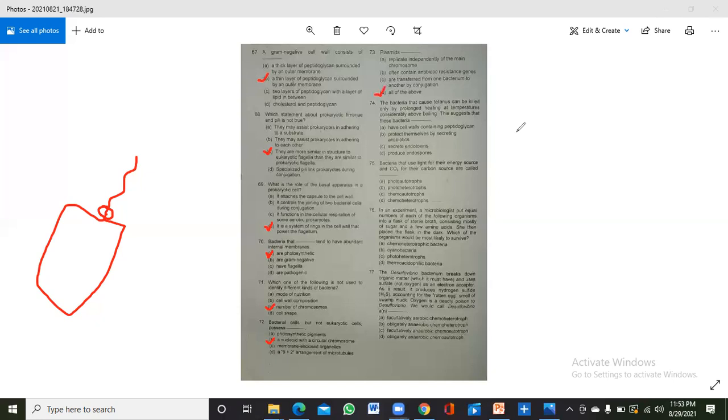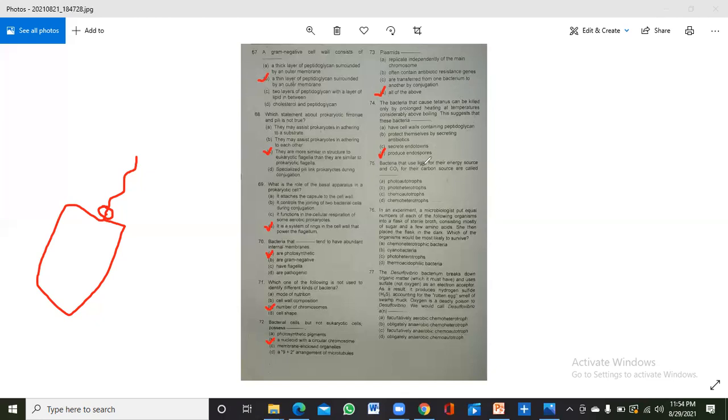Okay. 74, the bacteria that cause tetanus can be killed only by prolonged heating at a temperature considerably above boiling. This suggests that these bacteria produce spores. Clostridium tetani, these bacteria produce spores.